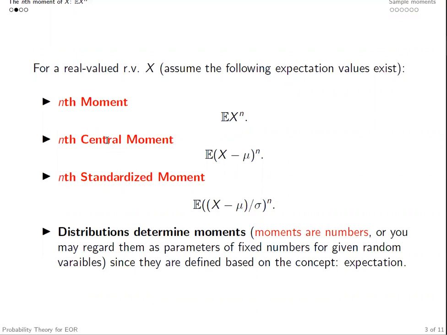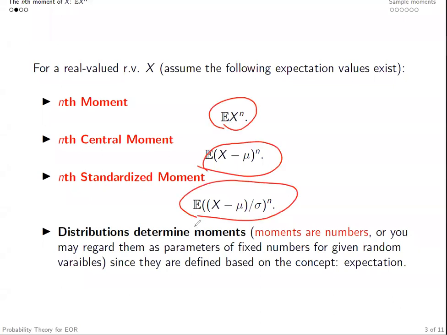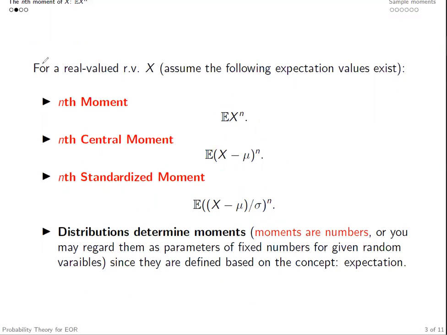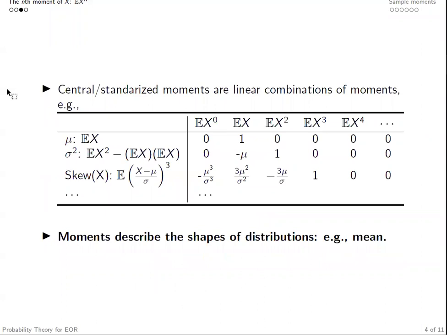And for each of these moments, there are essentially some different numbers, or you may regard them as parameters, fixed numbers for given random variables. We can see that the central and standardized moments are essentially linear combinations of moments.